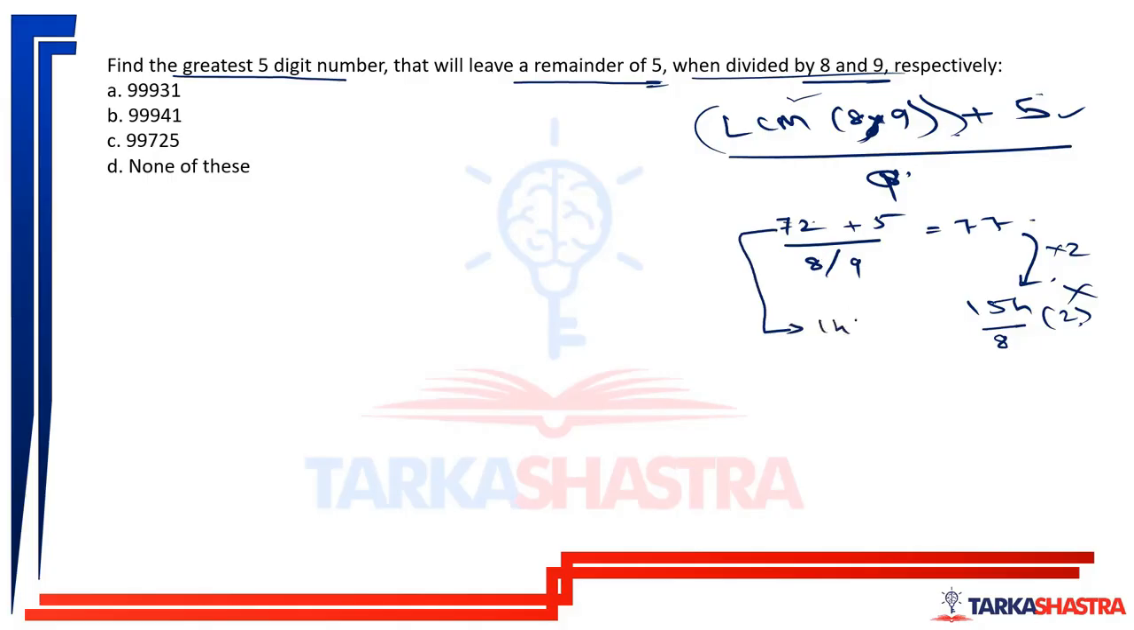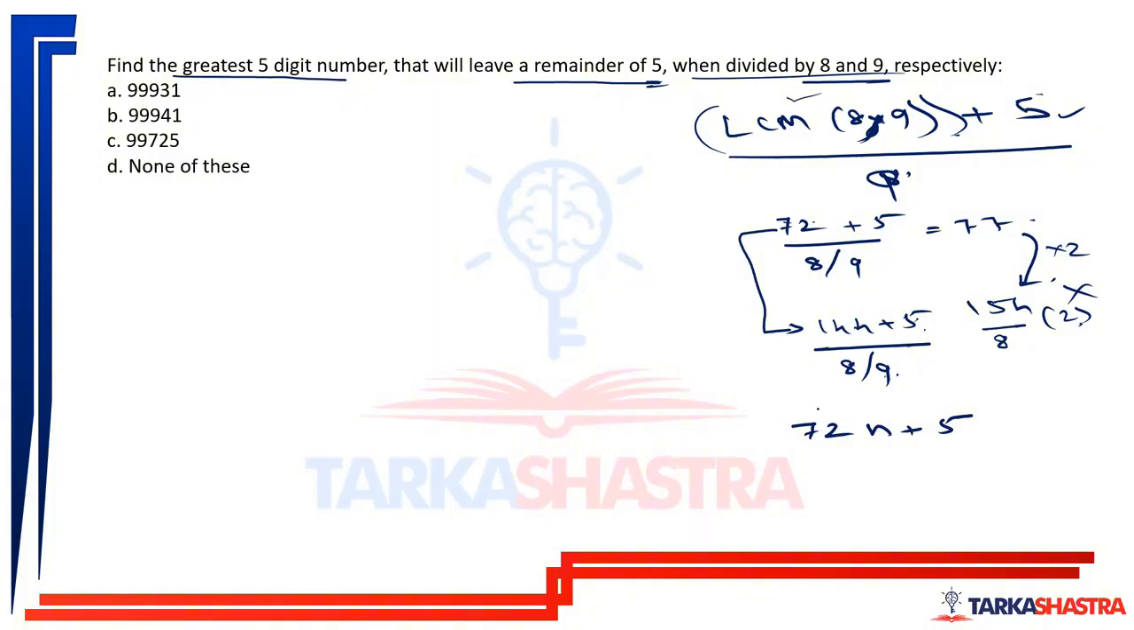72's double is 144, plus 5, when divided by 8 or 9 will leave a remainder of 5. For example, 144 when divided by 8 will leave a remainder of 0 and 5 divided by 8 will leave a remainder of 5. And 144 when divided by 9 leaves a remainder of 0 and 5 divided by 9 will leave a remainder of 5. So what do we understand here? The number should be of the format 72n plus 5.